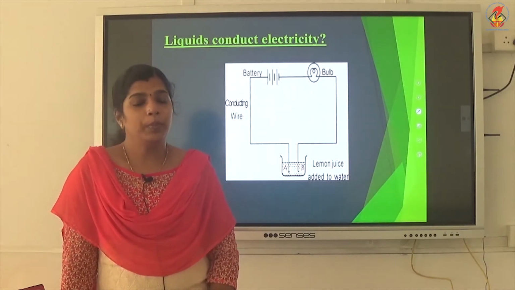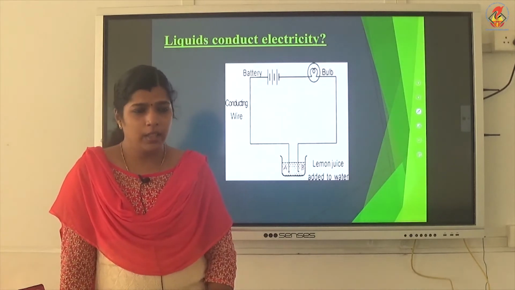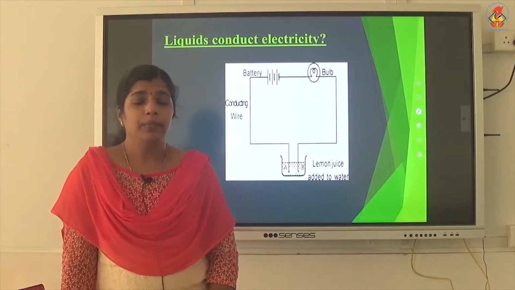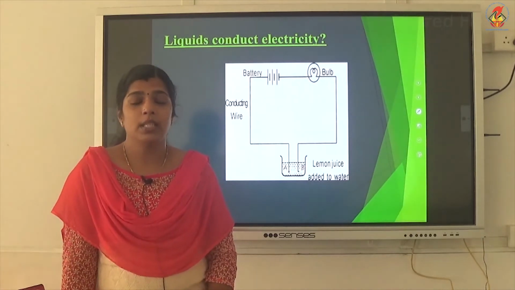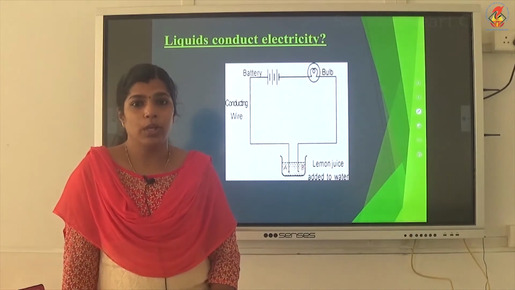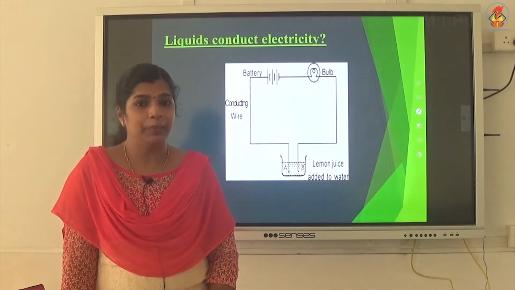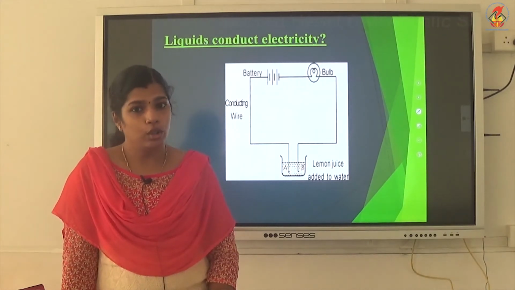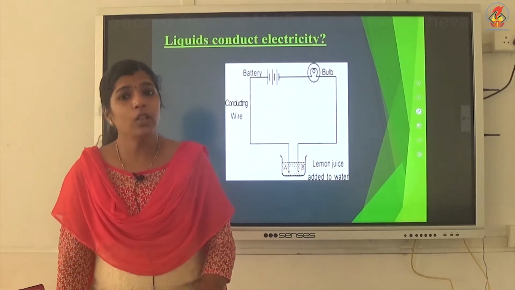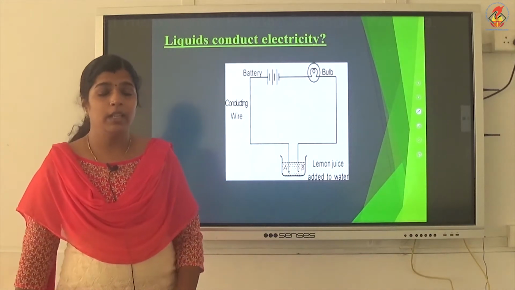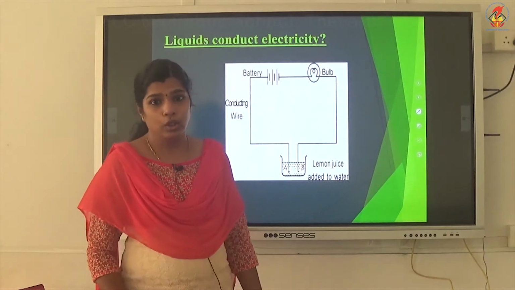If it is a solid or a liquid that is not a good conductor, the current will not pass through it, the circuit is not complete and the bulb will not glow.